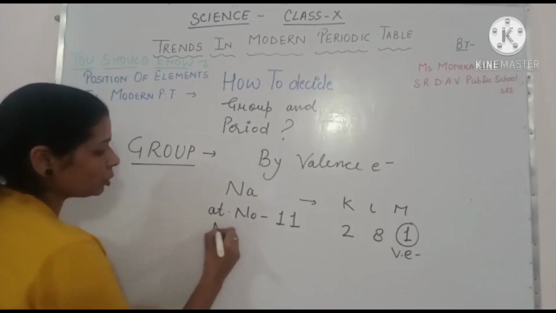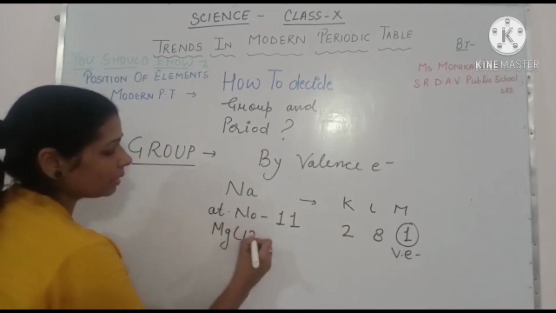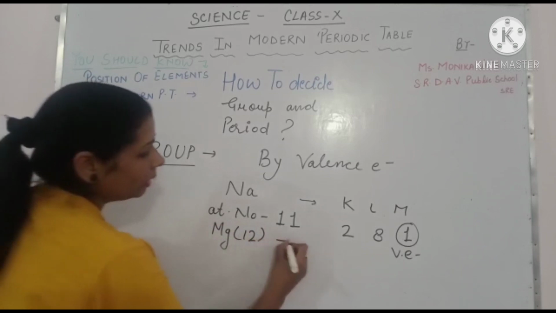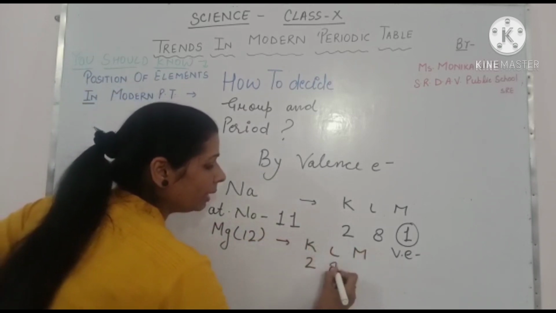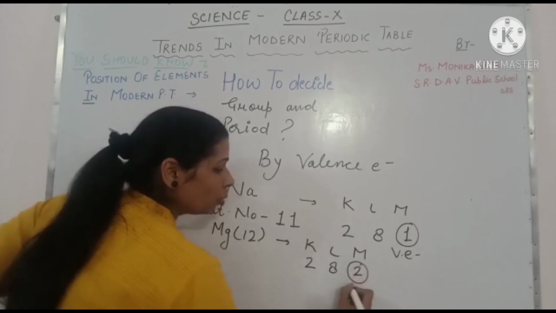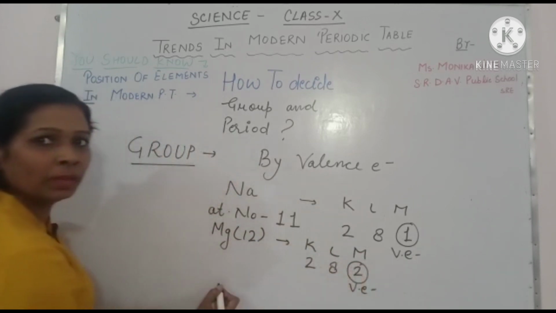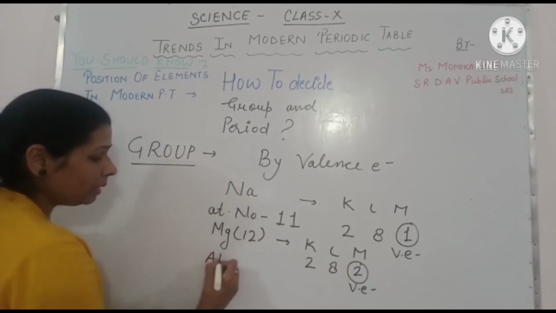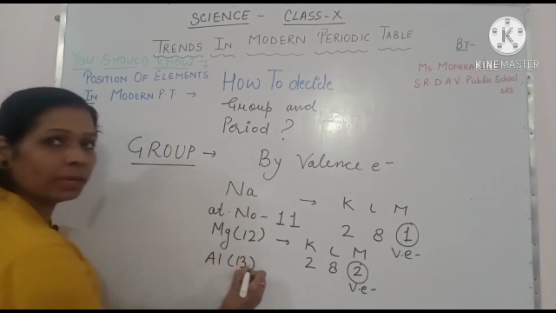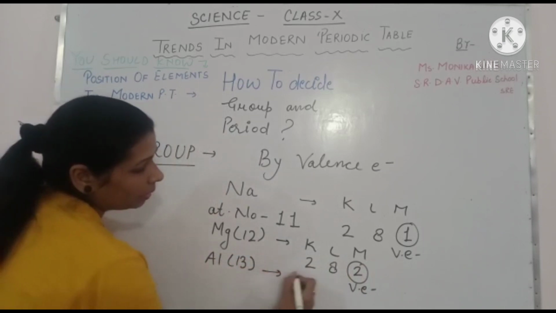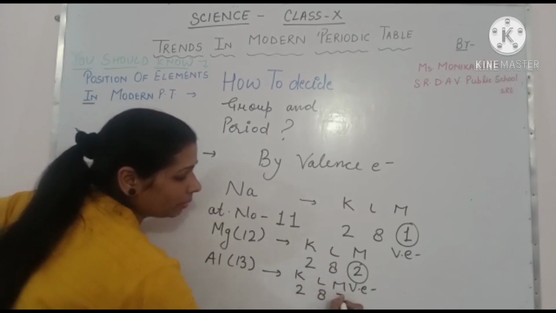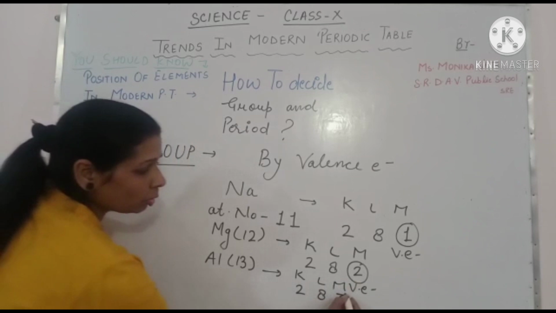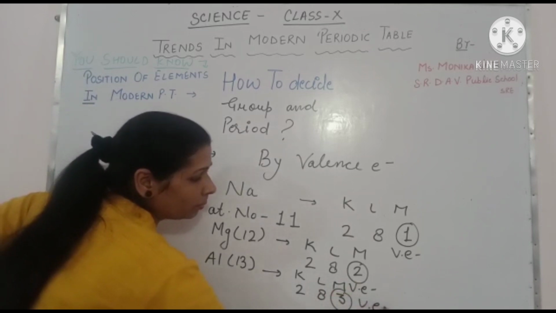Like magnesium is having atomic number 12 and KLM, it is having 2, 8, 2. So 2 is valence electron. But in the case of aluminium, atomic number 13, according to that, KLM 2, 8 and 3. So 3 is valence electron.